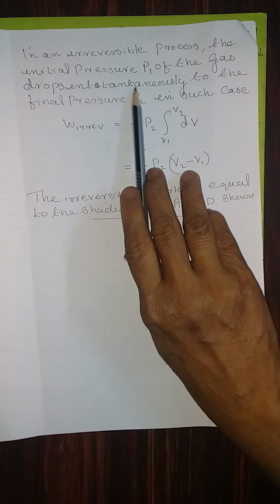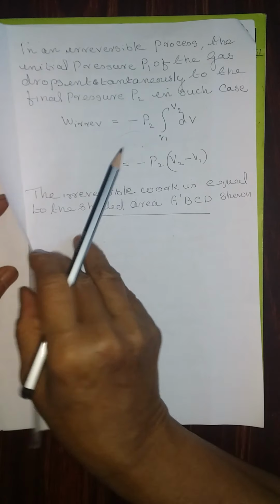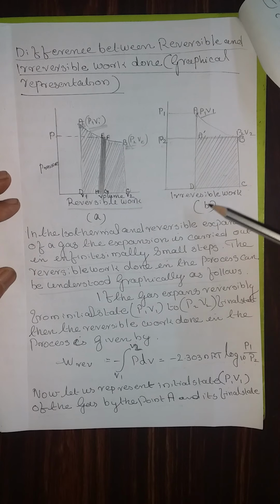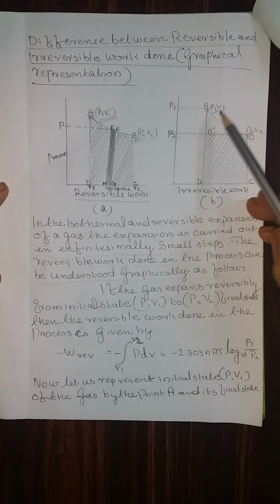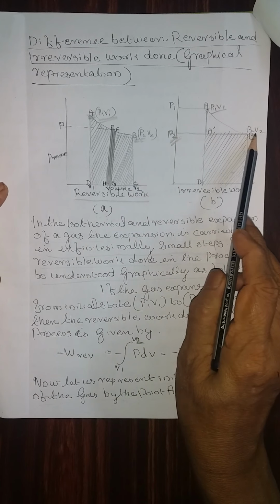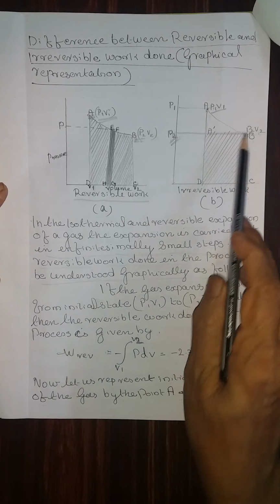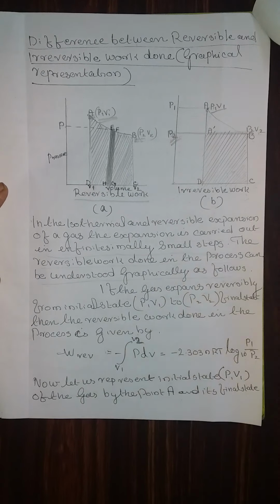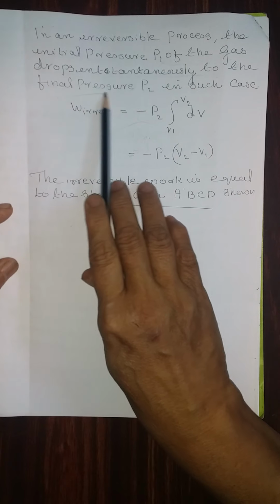Now similarly, in an irreversible process, the initial pressure P1 of the gas drops instantaneously to the final pressure P2. That is, this is an irreversible work. In the irreversible process, P1 is dropped to P2. Therefore, we are considering the volume at P2. Draw a rectangle like this. I extend the axis to the pressure and then find out the value like this. That is, the pressure P1 of the gas dropped instantaneously to the final pressure P2.